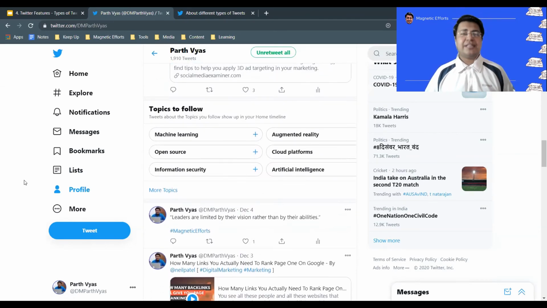Actually, tweets have a short lifespan, and it is generally assumed that a tweet, once it is done, stays on the home feed for around 15 to 20 minutes, maximum 30 minutes. These are the assumptions.